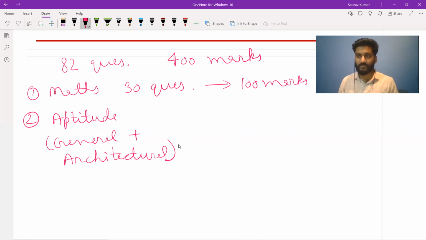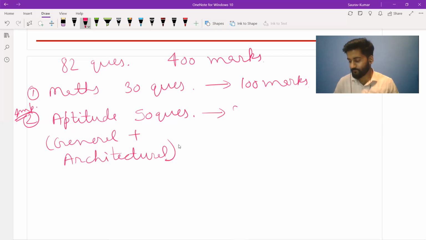In architectural aptitude, you can get questions related to architecture, your color theory, your color schemes, your building materials, construction techniques, all these things. This aptitude part is the most important one. The reason being, there are 50 questions asked under this head, having 200 marks of weightage. So you can see half of the weightage is given to this category of aptitude.